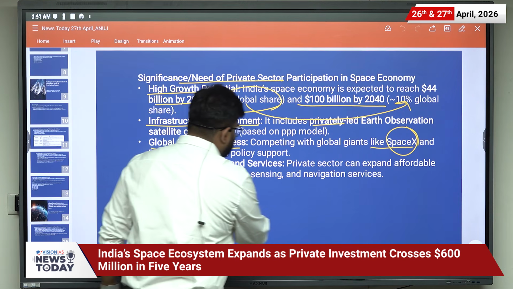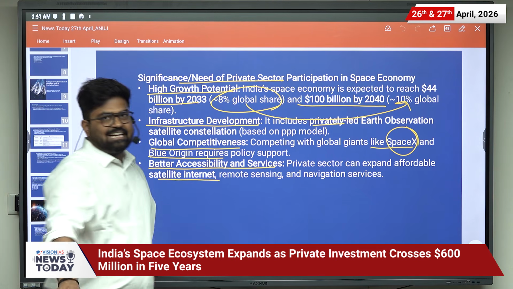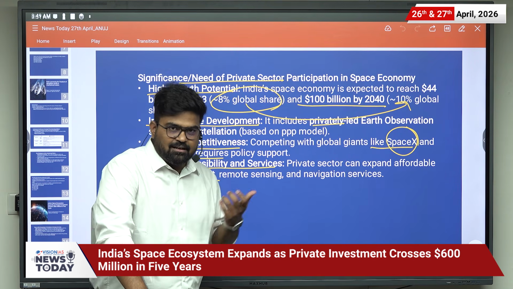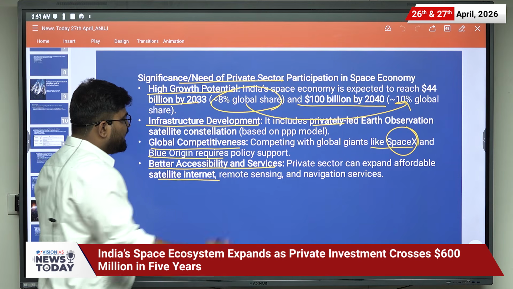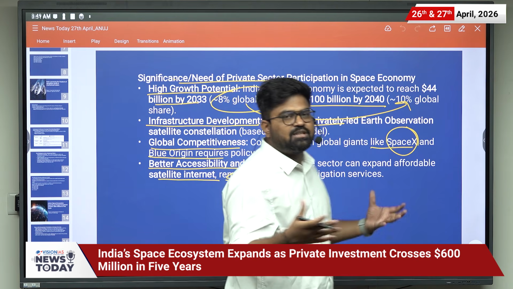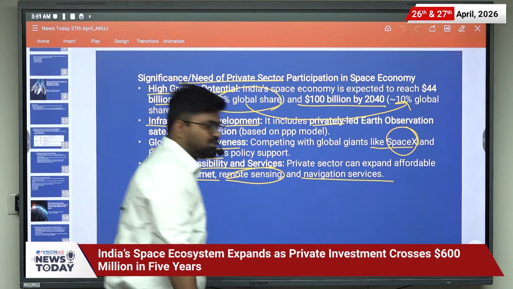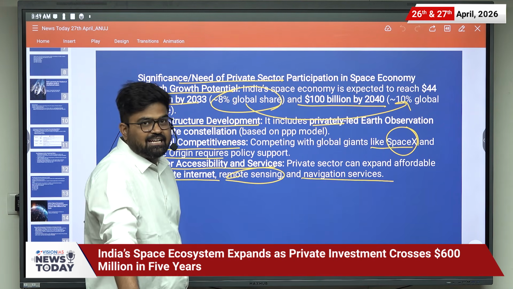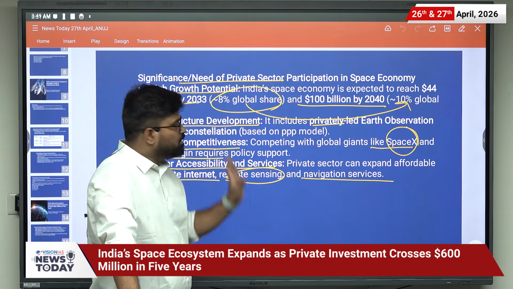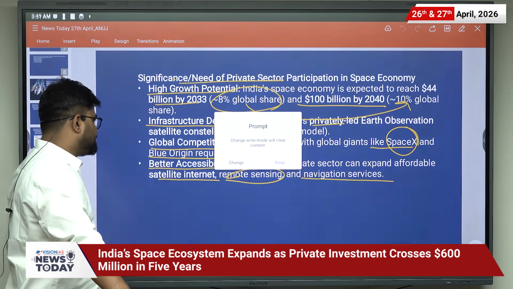Then better accessibility and services. The private sector can expand affordable satellite internet. Then remote sensing. Remote sensing is basically knowing about the earth's resources and the atmosphere from a distance. And the navigation services. There are issues with the Indian NAVIC system. That's why navigation services are also in the news. We will also be looking at one PYQ related to navigation services.